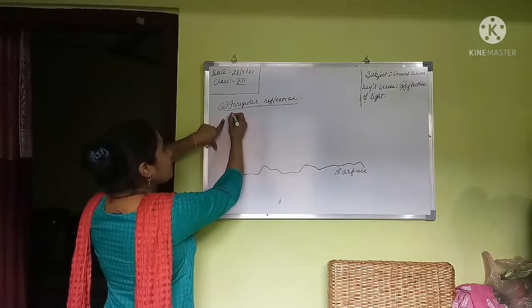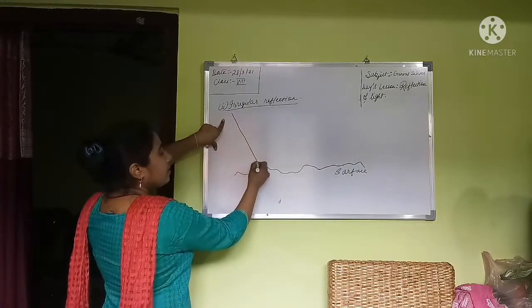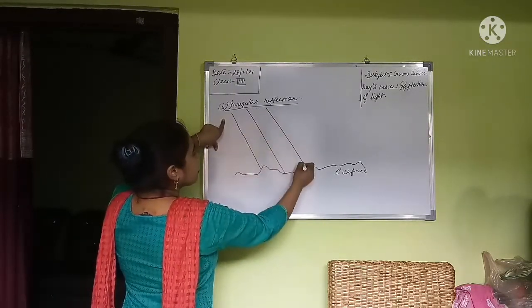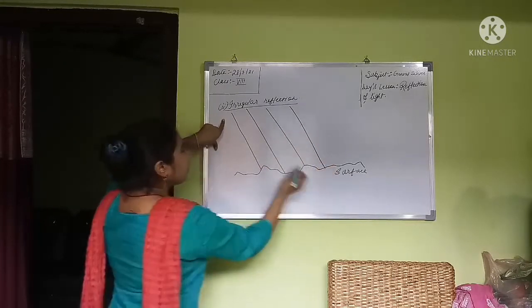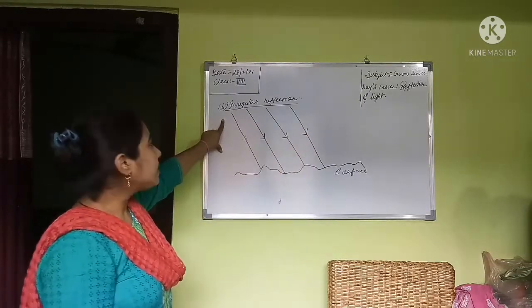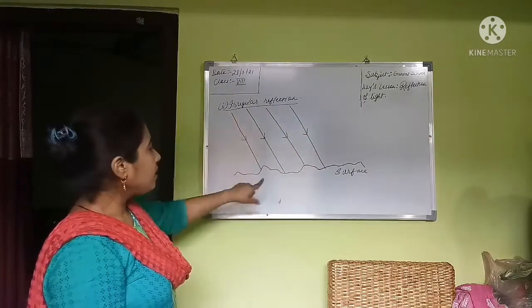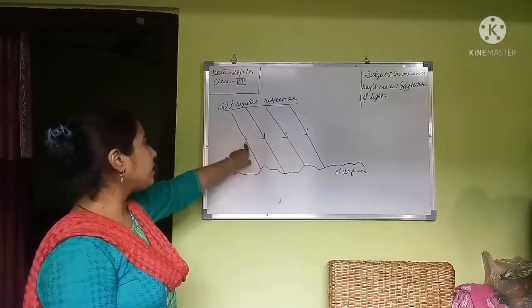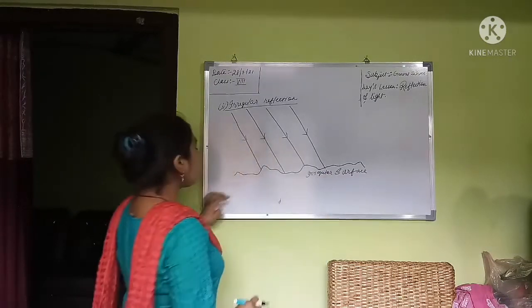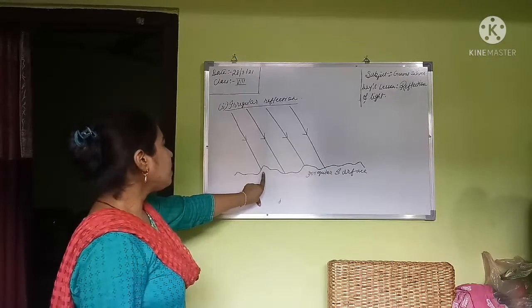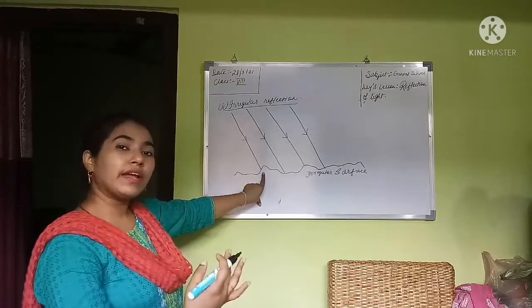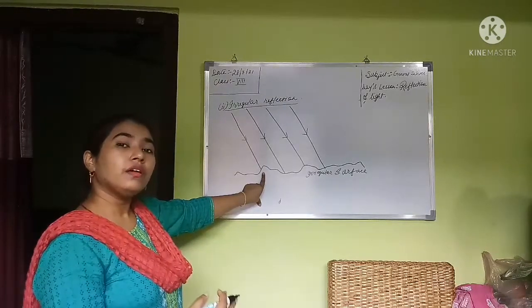From the main source of light, suppose the sun, the incident light comes and hits the surface like this. The light rays from the sun come parallelly and hit the irregular surface like this. After hitting this irregular surface, the incident ray gets reflected back, and that reflected light is known as the reflected ray.